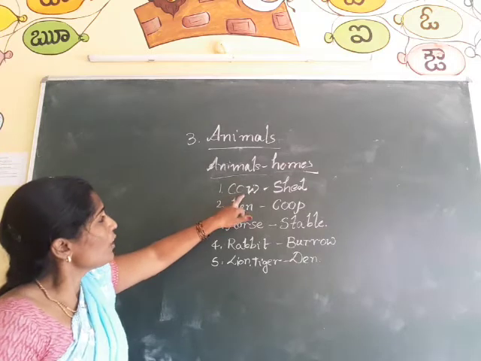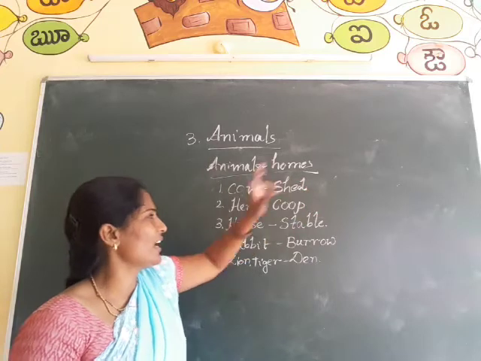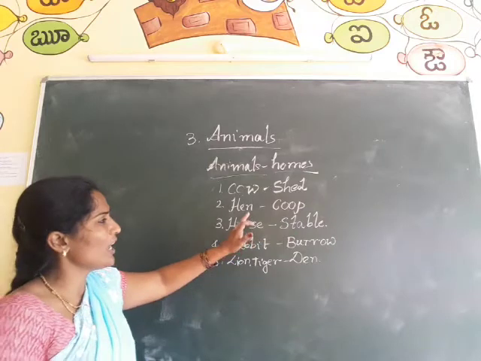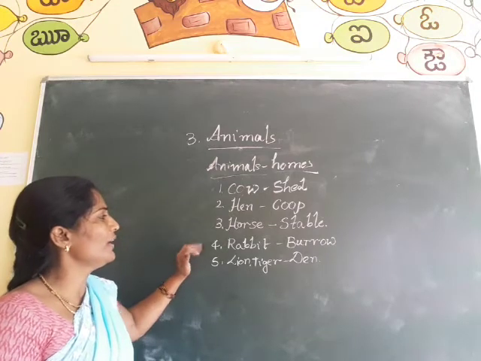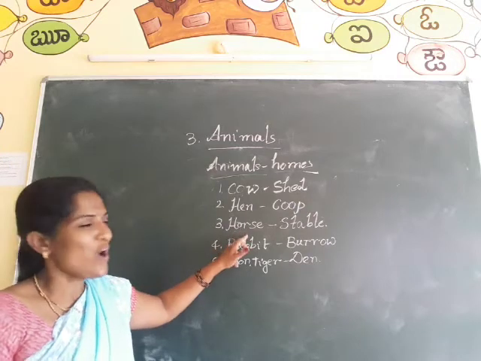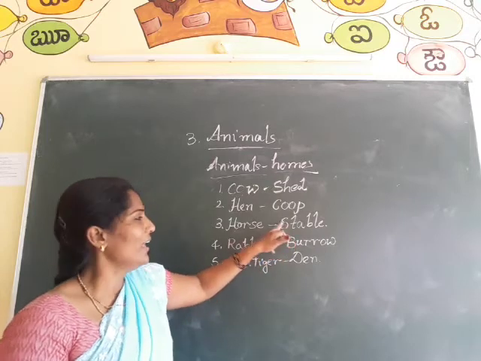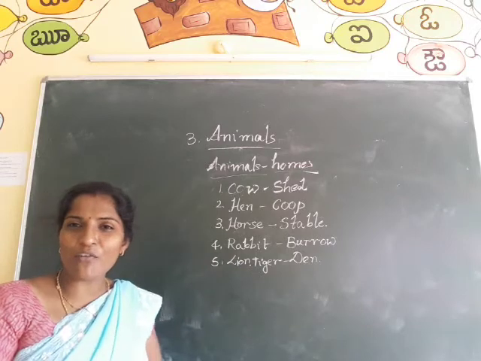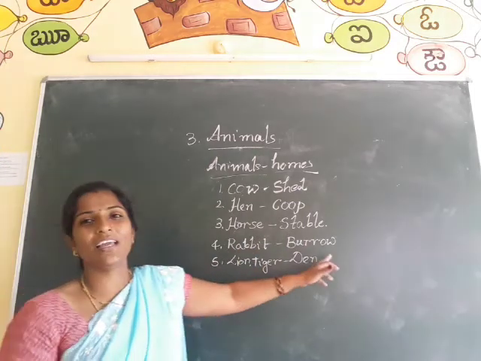So these are the animals and their homes. The cow's home we call shed. What is the spelling of shed? S-H-E-D. And coming to the hen, what is the home of the hen? Coop. What is the spelling of coop? C-O-O-P. And the third one, horse. What is the spelling of horse, children? H-O-R-S-E. And what is the house of horse? Come on, say. That is stable, S-T-A-B-L-E. And next one, rabbit, R-A-B-B-I-T. The living place of rabbit is burrow.